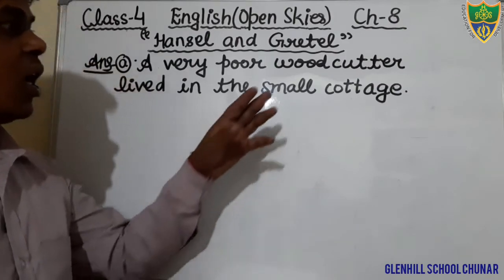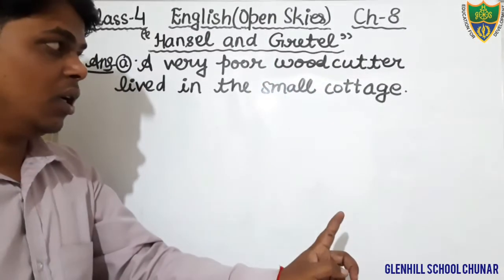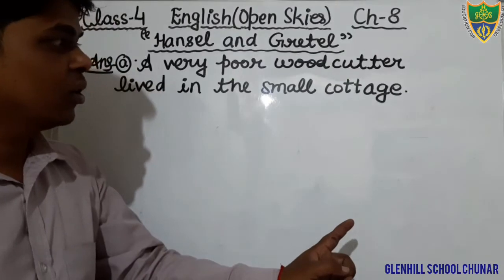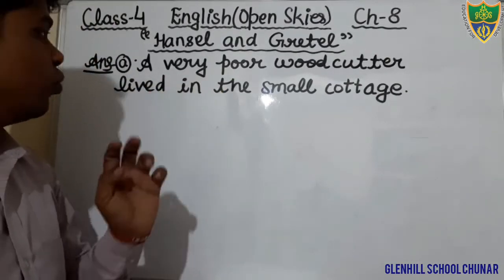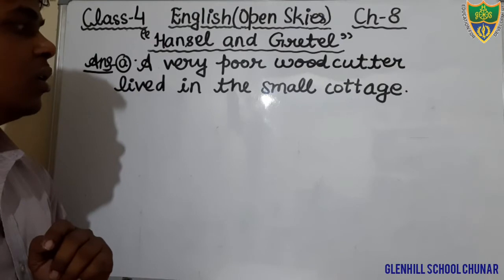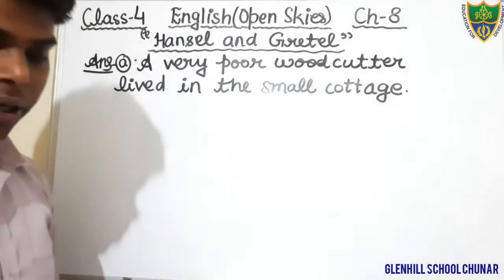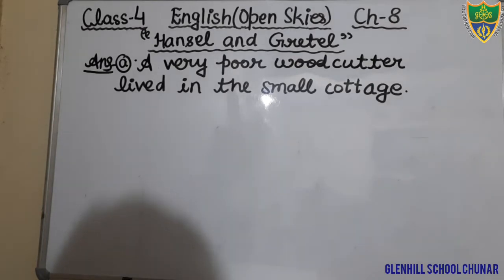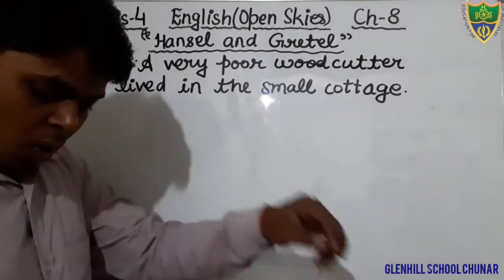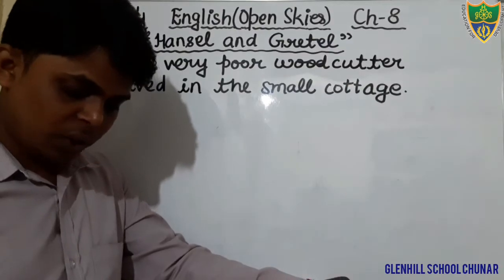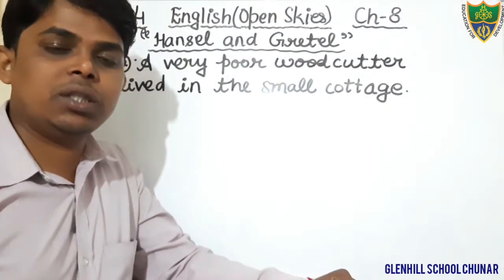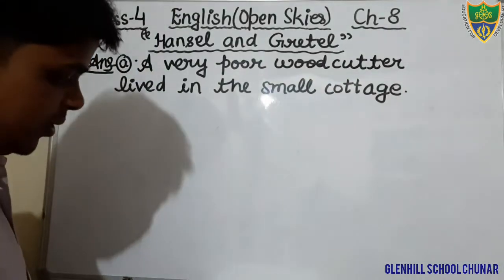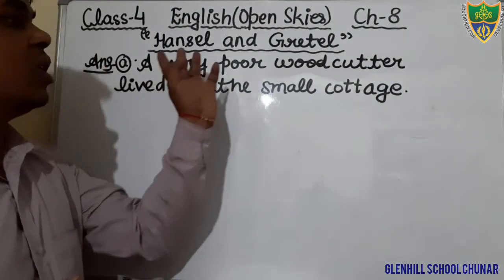Okay students, this is the answer of question number A. So just write down this answer: a very poor woodcutter lived in the small cottage. After completing it, you will write question number B. Just write down the question. What is question number B, students? Just see. What do they see in the forest?